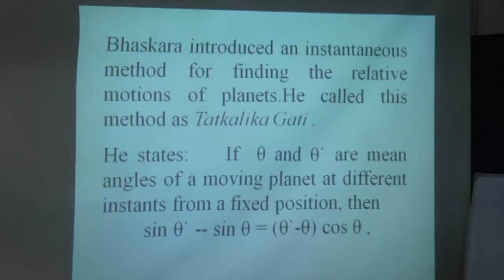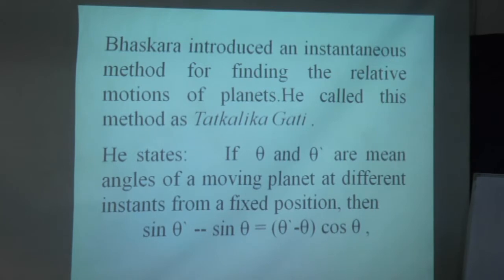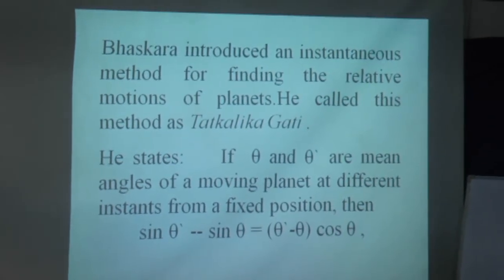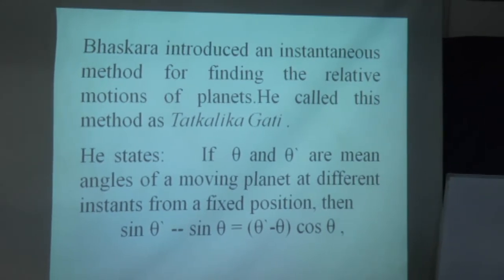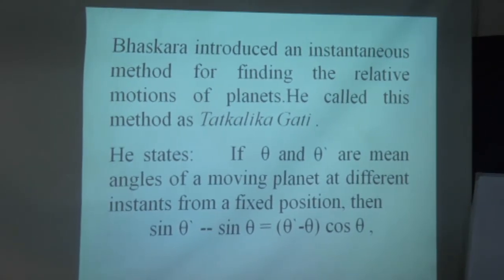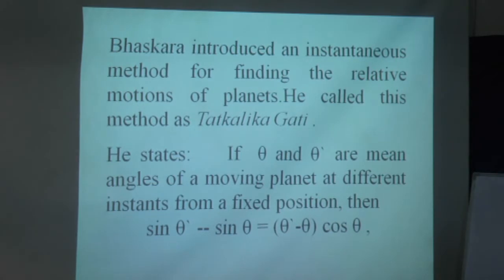Bhaskara introduced the instantaneous methods for finding relative motion of planets. He called this method Tatkalika Gati. He states, if theta and theta dash mean the angle of moving planets at different instants from a fixed position, then sine of theta dash minus sine theta is equal to theta dash minus theta into cos theta.